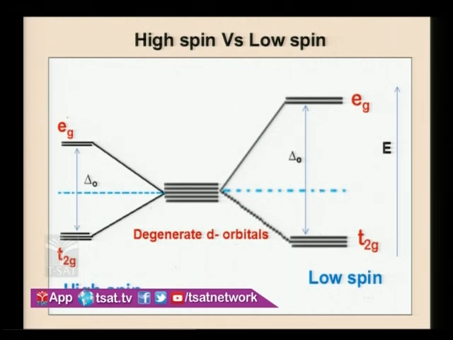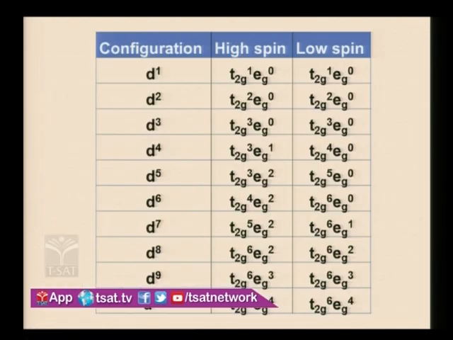The energy difference between T2G and EG in high spin is less when compared to low spin. That is because low spin complexes are formed from strong ligands and high spin complexes are formed from weak ligands. Now let us see how the distribution of electrons takes place in high spin and low spin complexes.